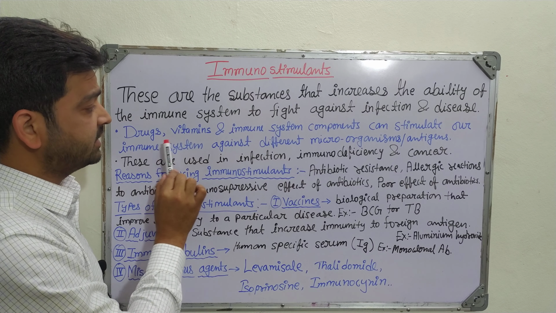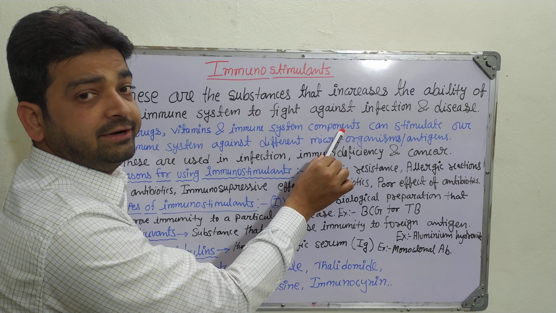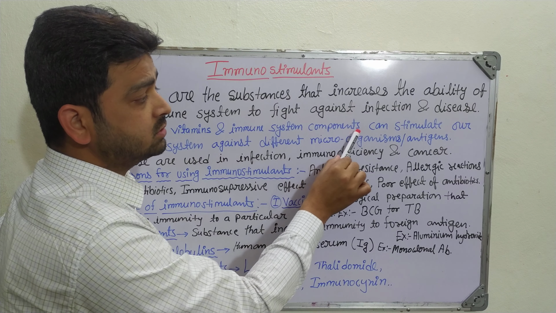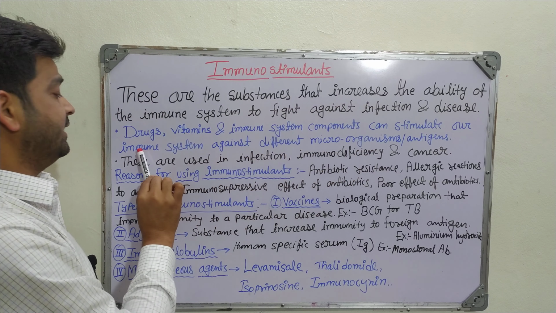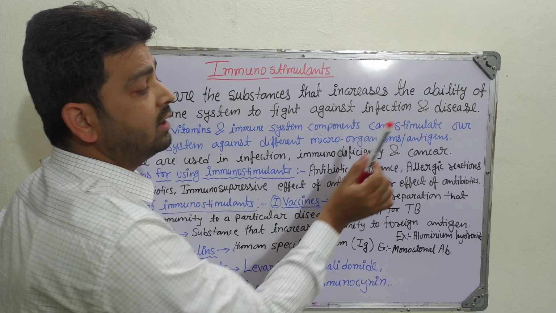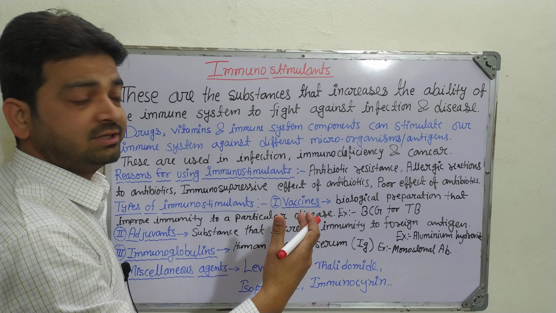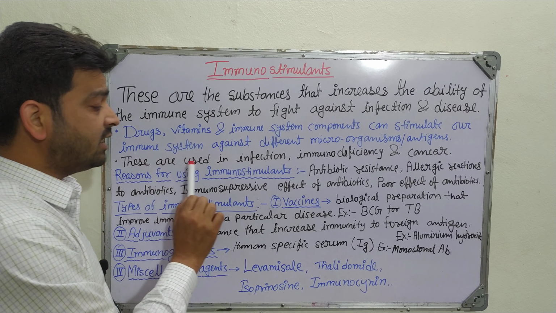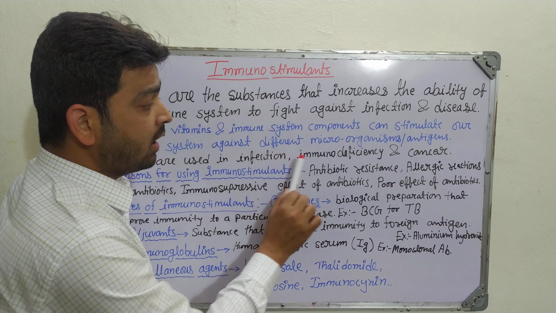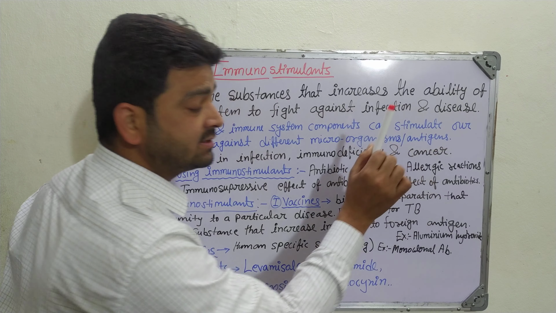It may be drugs, vitamins, or immune system components like interferons and immunoglobulins, which can stimulate our immune system against different microorganisms, or it may be any antigen wherever the immune response is required. These are used in infection, immunodeficiency conditions and in cancer.